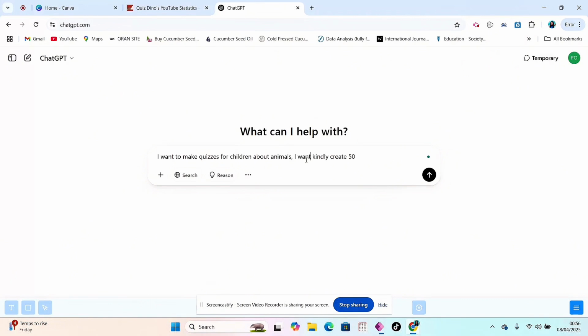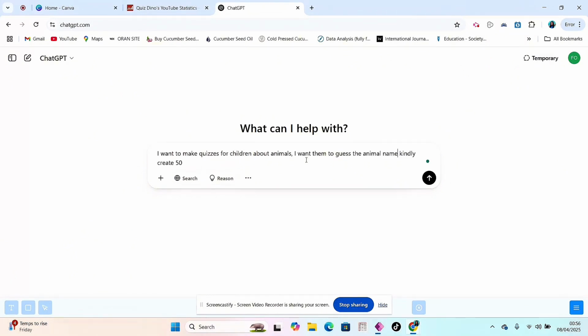I want them to guess the animal name from a given description. Kindly create 50 quiz questions for me, and also give me the animal name.